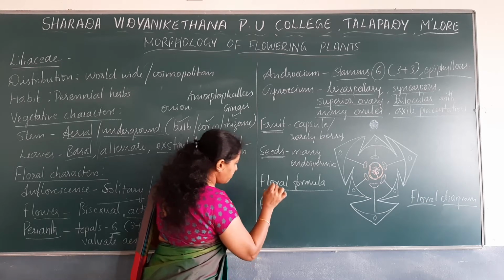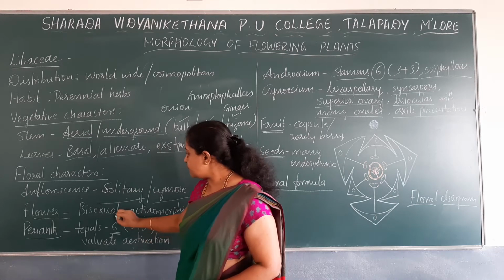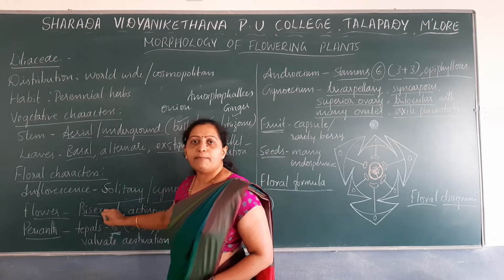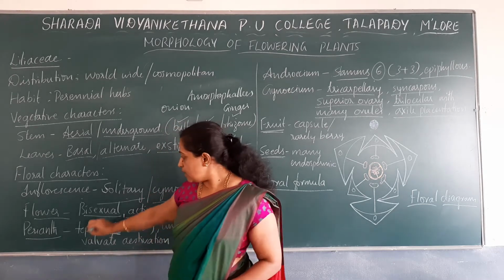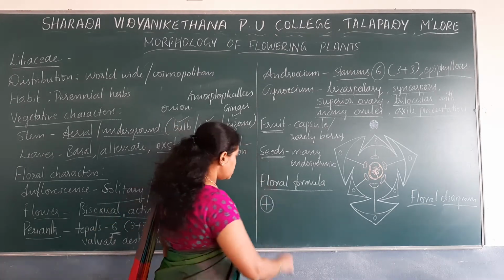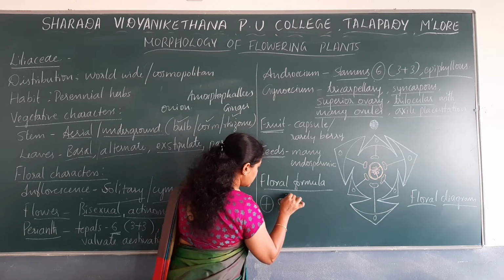This is the symbol to represent the actinomorphic. Next, whether the flower is bisexual. You have to check whether the flower is unisexual or bisexual. So here the flower is bisexual. Bisexual is usually represented by this symbol.